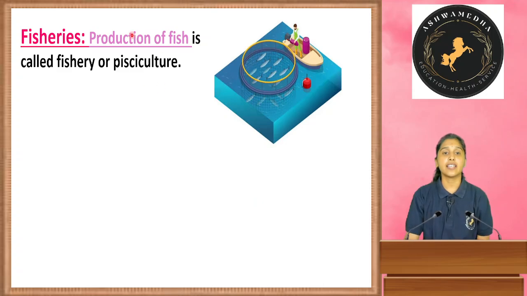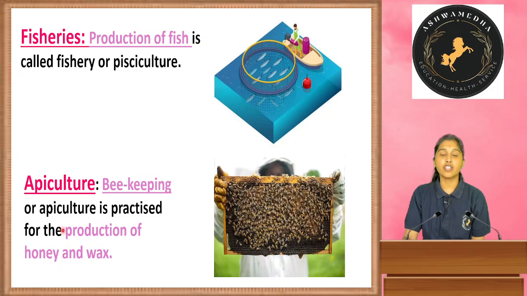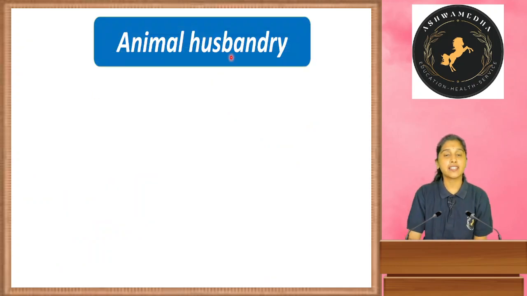And next is fisheries. Yes, production of fish is called fishery or pisciculture. Next, apiculture means beekeeping. That is, apiculture is practiced for the production of honey and wax. To get the honey, we will keep the honeybees. That is called apiculture.